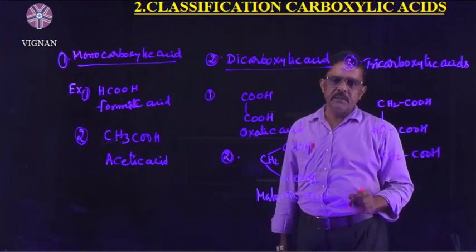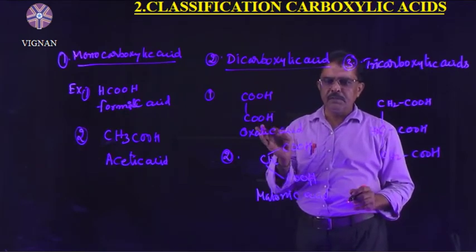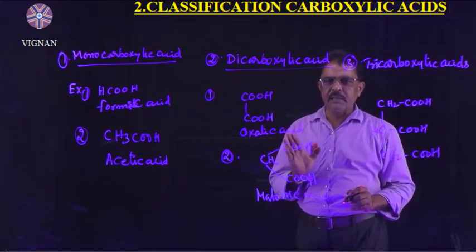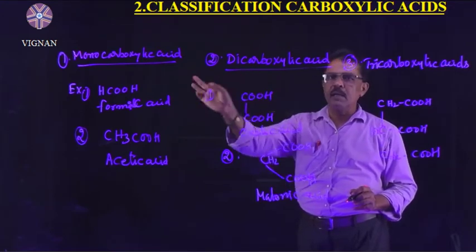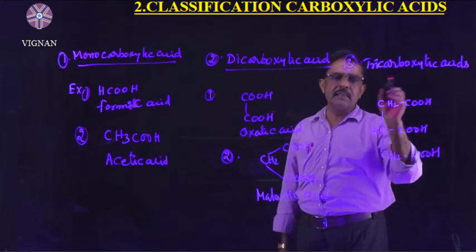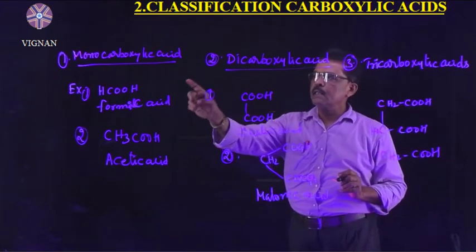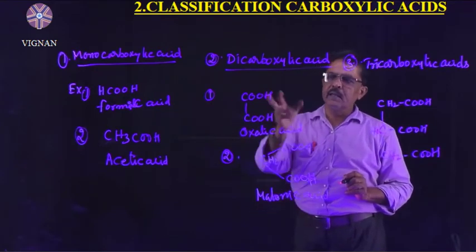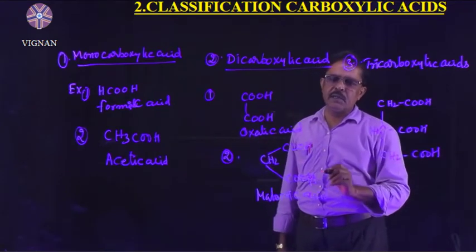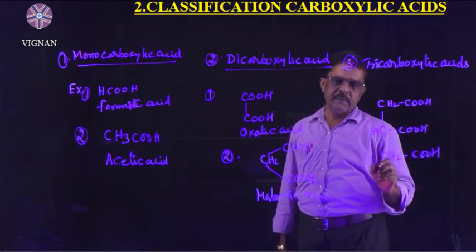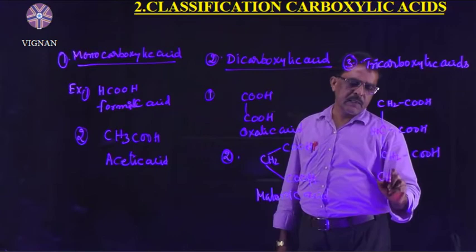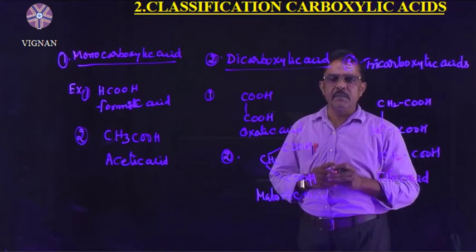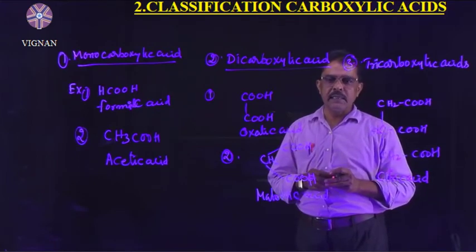Right, understand? So, depending upon the number of carboxylic groups attached in the compound, we can classify the carboxylic acids into three types: monocarboxylic acids, dicarboxylic acids, tricarboxylic acids. Monocarboxylic acids means the carbon compound consists of only one carboxylic group. Dicarboxylic acids means two carboxylic groups are present, and tricarboxylic acids, citric acid, this one is named citric acid. Right, understand? This is regarding the classification of carboxylic acids.